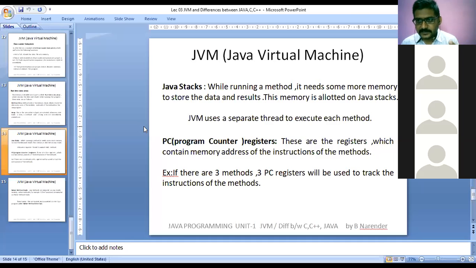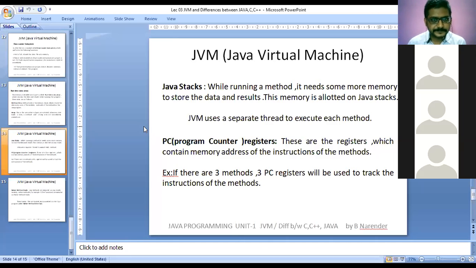To execute these 4 lines of code, a program counter will be initiated and pointed to that method. So the program counter will execute statements and transfer the instructions for execution. For example, if there are 3 methods, 3 PC registers will be used to track the instructions of the methods.